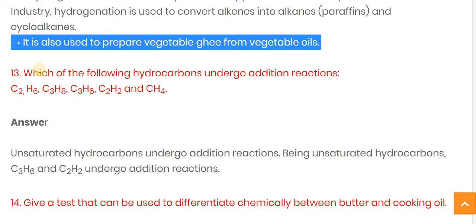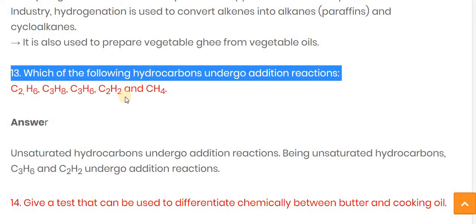Let's see the next question. Which of the following hydrocarbons undergo addition reaction? As we see, the addition reaction takes place when a double bond or a triple bond is there. Double bond means the ene structure is there, and that hydrocarbon goes through the addition reaction.